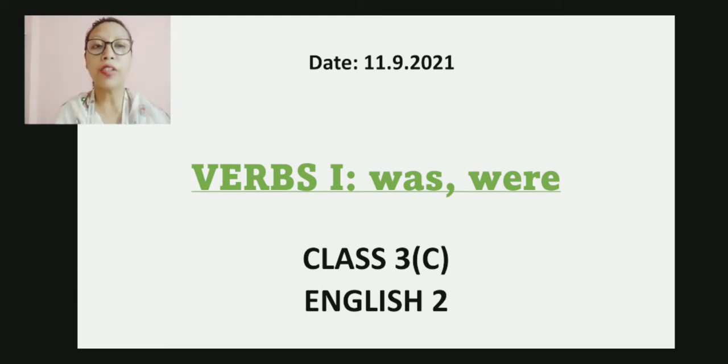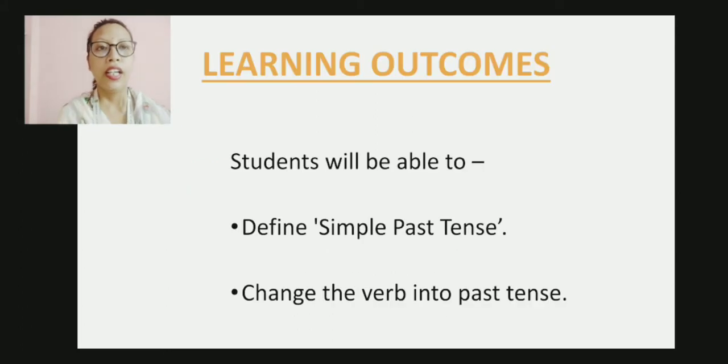So today we are going to discuss a new topic from English grammar, which is Verbs 1. That is, basically we are going to discuss was and were. So let's start with the learning outcomes of today's class. The students will be able to define simple past tense. We will be learning the definition of simple past tense, and they will be able to change the verb into past tense.